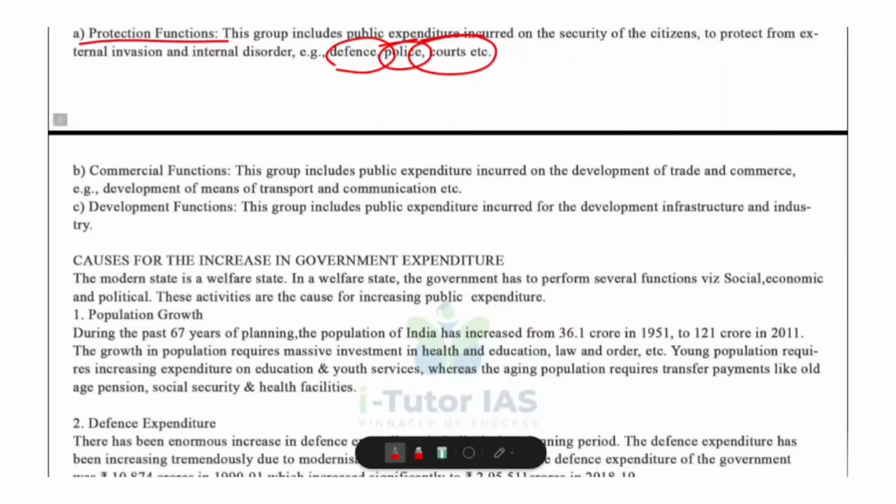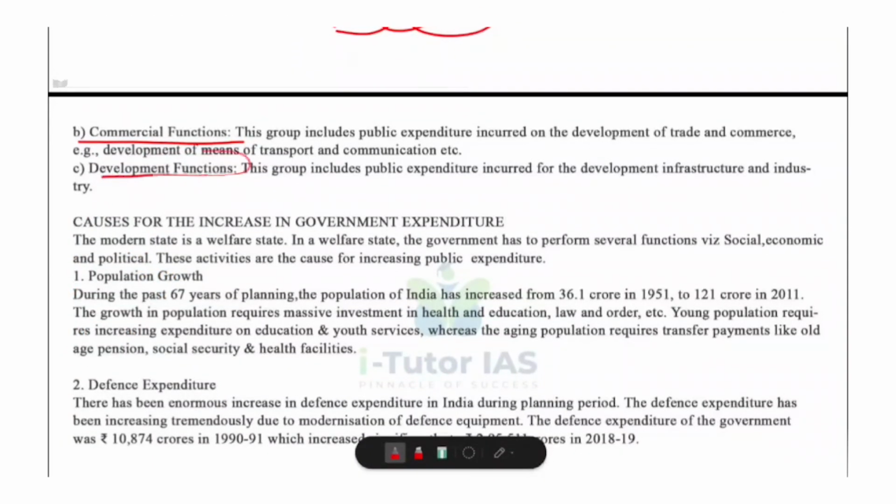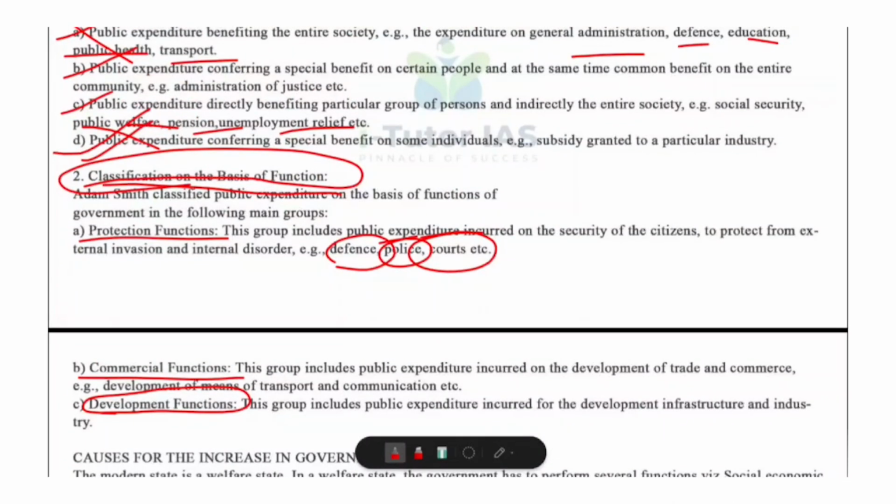Then they also do commercial functions to promote trade and business activities. For example, developing transport, developing communication like ports, railways, roads, postal system, etc. So these help businesses, commerce and economic activity. Third one, development functions. To promote economic and social development, they do development functions. For example, building infrastructure, supporting industries, power supply, irrigation, technology development, etc. So these build the long-term growth of the country. So these are the classification on the basis of function. What are they?